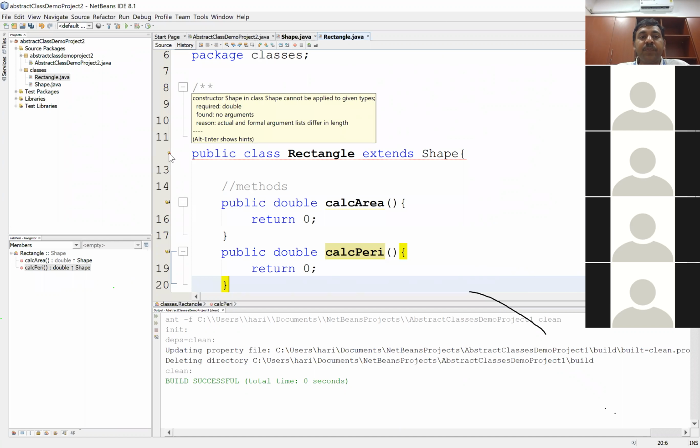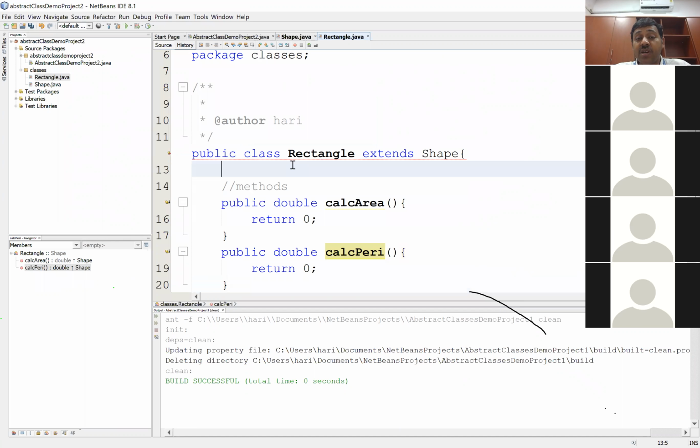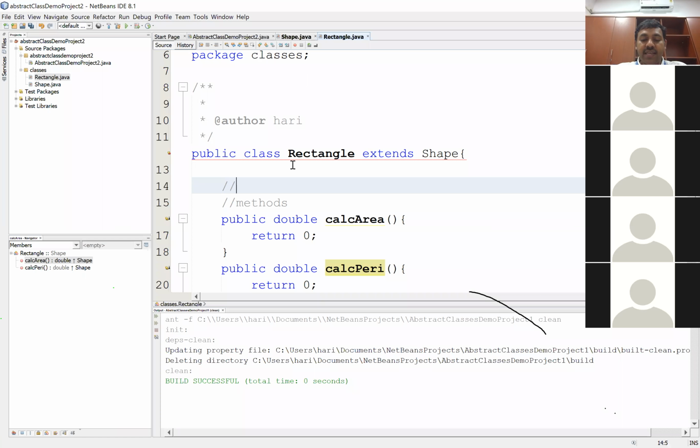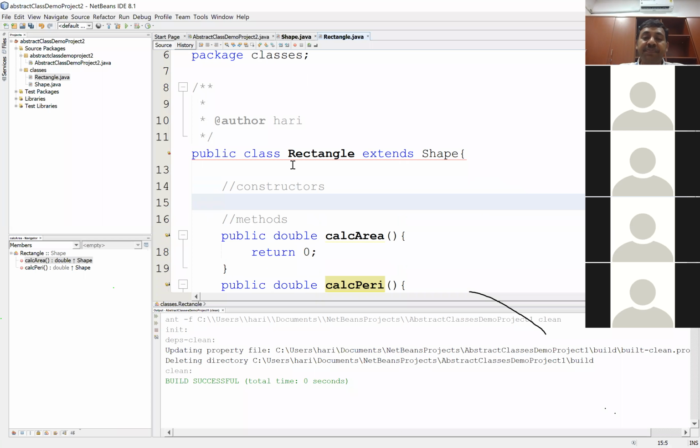But I can still see an error. What does this say? It says constructor Shape in class Shape cannot be applied to given types, required a double. Now this is what I was talking about in my previous class. There is a problem with the constructors. So what problem is there? If I don't write a constructor here in the Rectangle class, that means the compiler will invoke a default constructor. What is a default constructor? A constructor which doesn't have any code. The only purpose of that constructor is to create an object. And that is something which a user doesn't write. The compiler automatically does that, right?